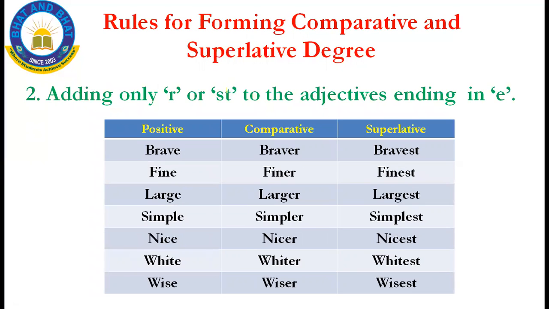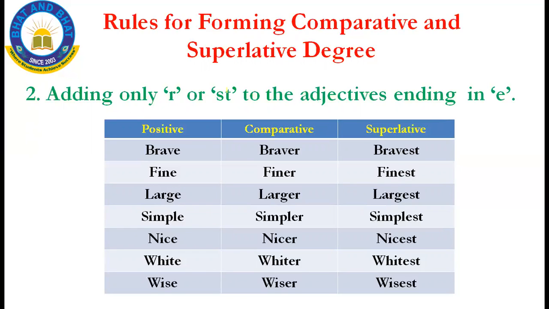And then the second one is adding R and ST to the adjective ending with E. First, we have to see the ending of the adjective.